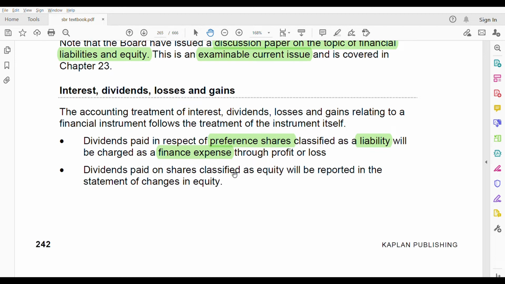Second, if the shares are classified as equity, where does the dividend paid go? If it is classified as equity, then any dividend paid on that equity will be in the statement of changes in equity. So it goes through the profit and loss account as a finance expense if it is a liability. If it is equity, the statement of changes in equity. It's very easy to remember. If you forget, just look at the word equity: equity, statement of changes in equity. Liability, profit and loss. Equity, statement of changes in equity. Remember this, it's easy.